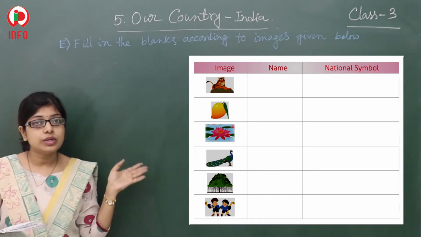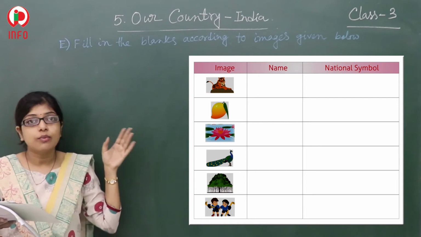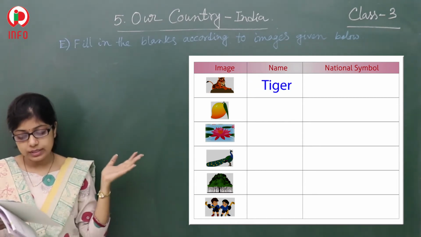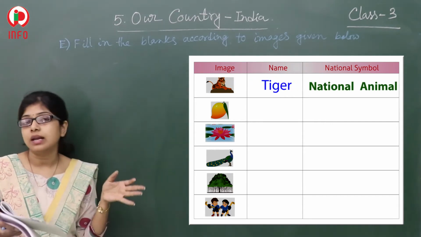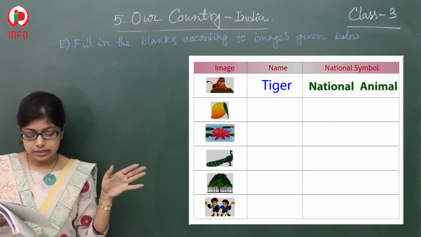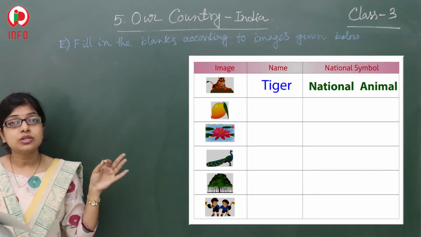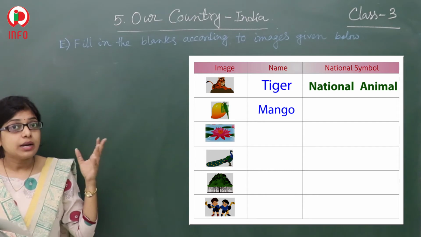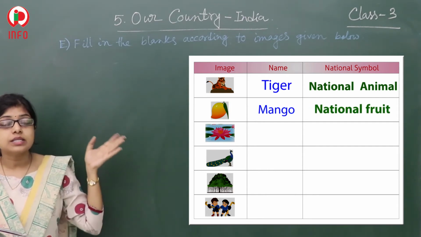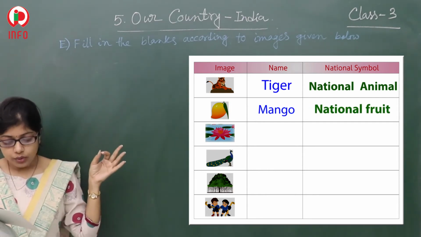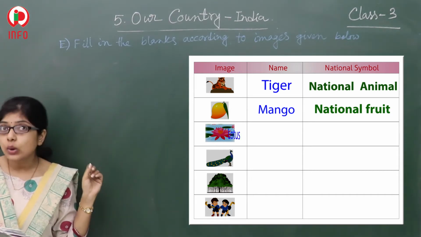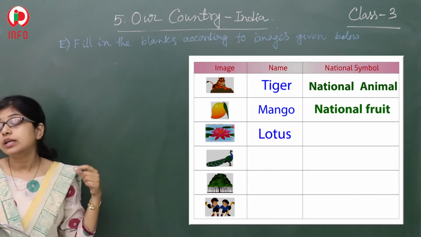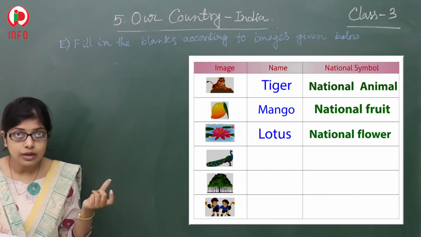First, you are able to see a tiger. So you have to write tiger, and that is the national animal. Next, below the tiger, that is the picture of a mango, and that is our national fruit. Next, below the mango, that is the picture of the lotus. So you have to write the name lotus, and that is our national flower.